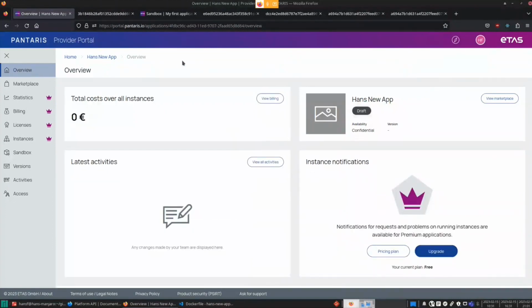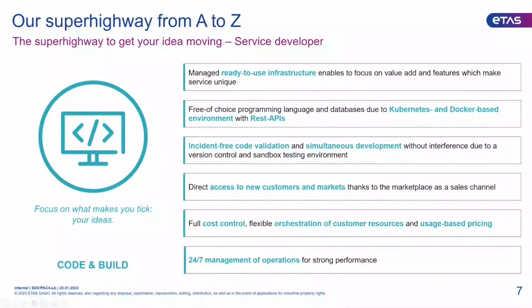As we have some minutes left, just to summarize everything you've just seen, I can give you some insights on the benefits this whole thing provides for you as a developer, and then we can start the questions and answers. So I will take over the screen once again and show you some benefits.